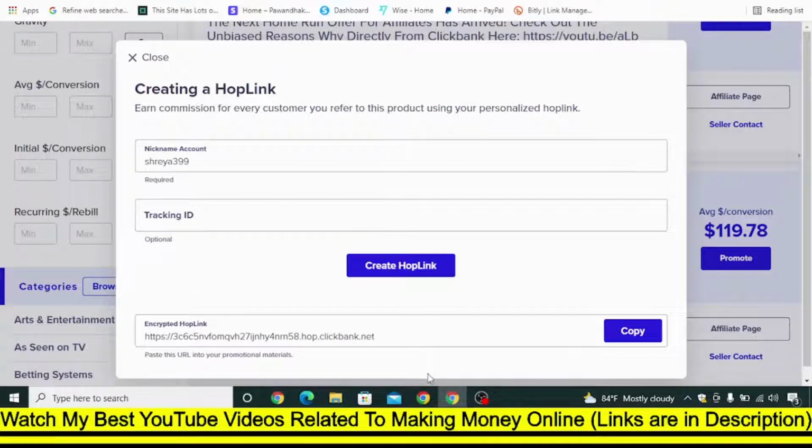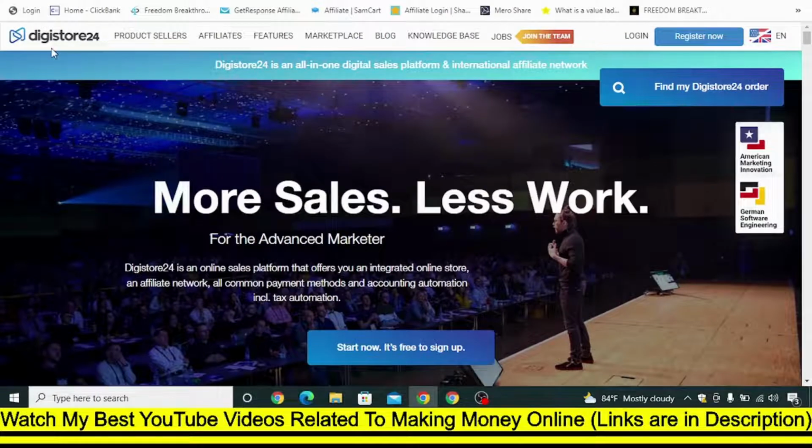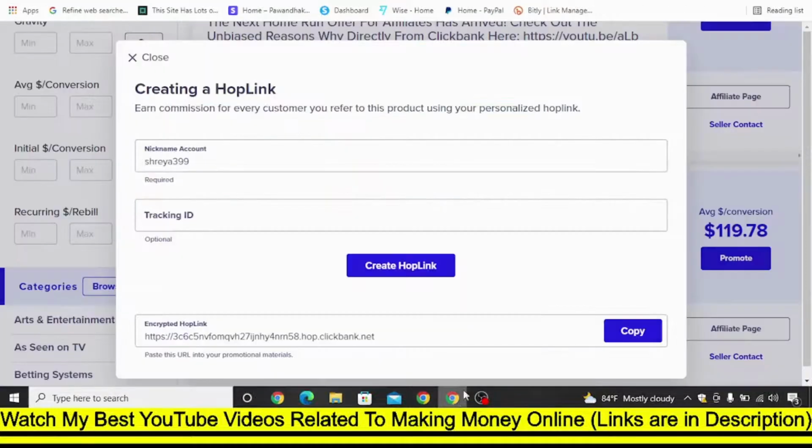Now furthermore, what you can also do is visit a specific site called digistore24. Okay, you can just visit digistore24.com, click on this register now, and follow a few steps, and you'll be able to create your own account on Digistore24 also. The process of searching for offers is quite similar to ClickBank, which I have already shown you. But it is not necessary to sign up to Digistore. It is optional. If you want, you can.